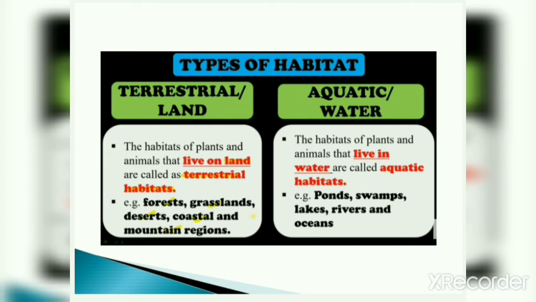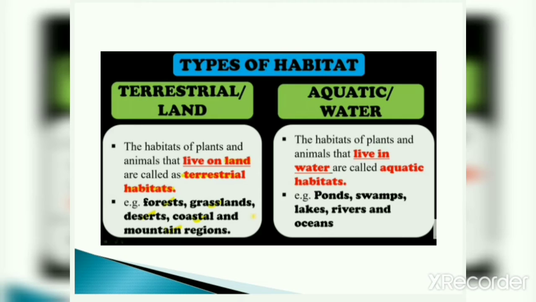Whereas aquatic habitat means the habitats of plants and animals that live in water are called aquatic habitats. Means the plants and animals which live in water, as we already discussed, like lotus and water lily, and similarly fishes, all are living in water. Plants grow in water and animals live in water. So they are called aquatic habitats. For example, ponds, swamps, lakes, rivers and oceans.